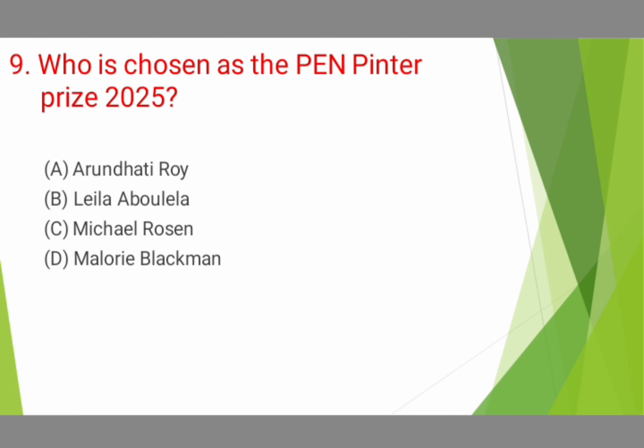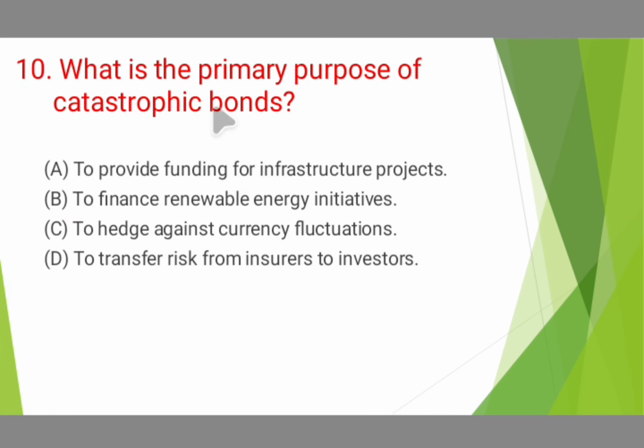And moving on to question number 10. What is the primary purpose of catastrophe bonds, also known as cat bonds? Why were they in use? Because India is prone to so many disasters and calamities. Hence these cat bonds were in use. The given options were: to provide funding for infra projects, to finance renewable energy initiatives, to hedge against currency fluctuations, and option D, to transfer risk from insurers to investors.